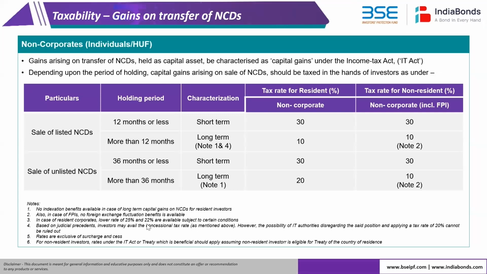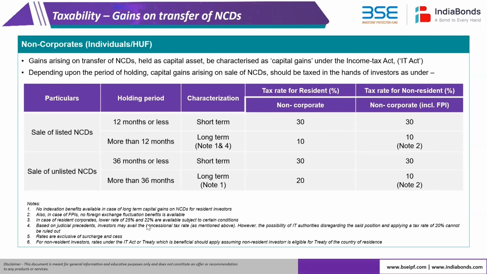Similarly, for unlisted NCDs, the only difference is that the 10% beneficial rate which is available, that is not available for unlisted NCD. The rate there is 20% on a long-term capital gains tax basis, and the period of holding for qualifying as long-term is 36 months. So this is the current tax treatment as we stand today.